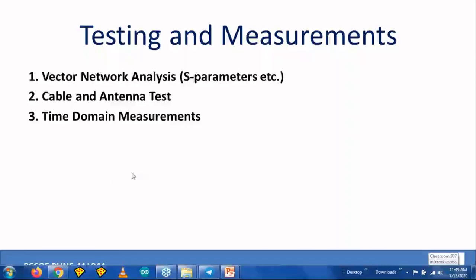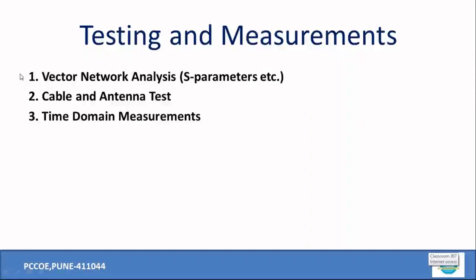First of all, we will see what exactly the vector network analyzer is. I will be showing you some videos based on the particular measurements. The very first video will introduce you to what exactly the vector network analyzer is, right? And how a variety of parameters, S parameters, can be directly measured. Then in the second video, we will see how cable and antenna are tested. And in the third video, these are very short videos of 5 to 10 minutes only.